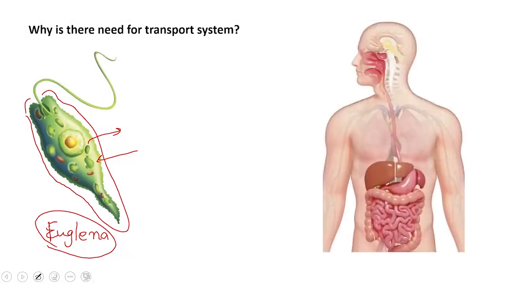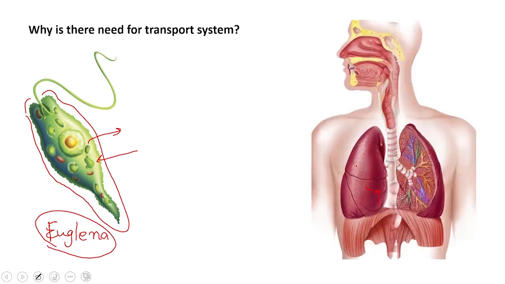For example, in the digestive system, the small nutrients, the simplest form of nutrients, are needed to transport from the small intestine to all the body parts through blood. And when we talk about the respiratory system, oxygen in inhaled air is needed to transport to each cell of the body, so that energy may be produced to fulfill the energy requirements, as well as carbon dioxide is needed to expel out of the body to avoid the harms of toxic gases.